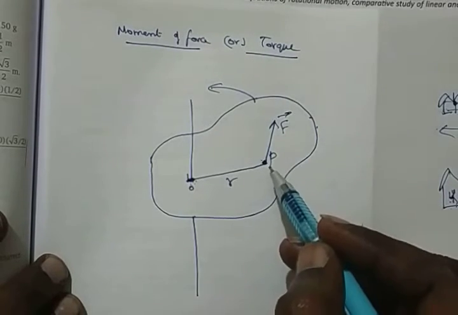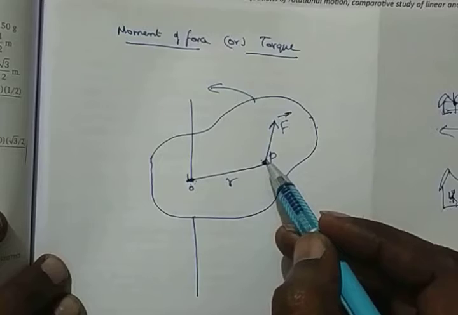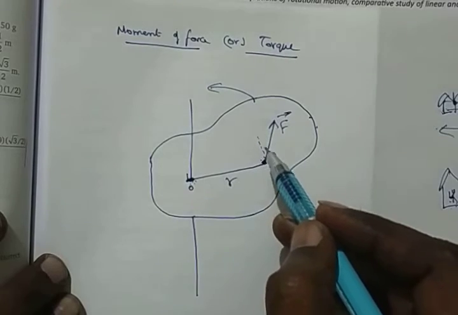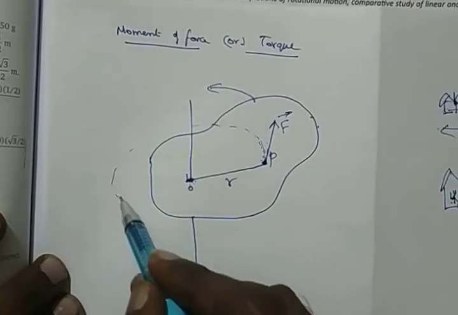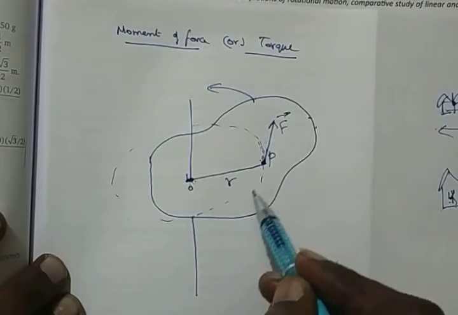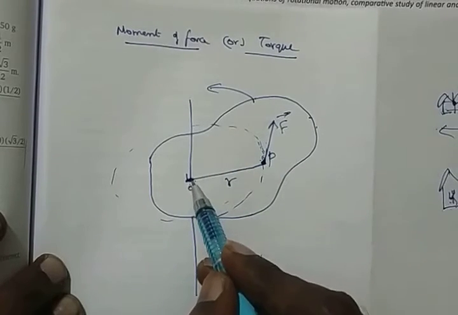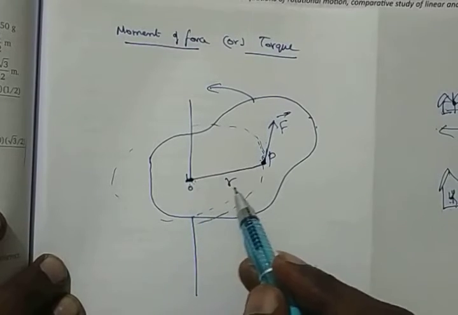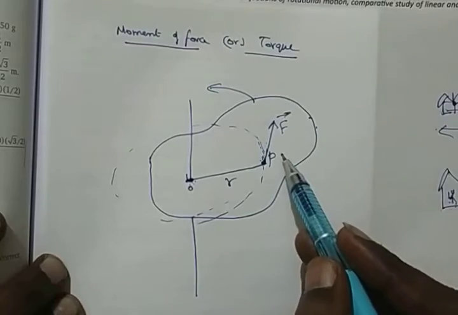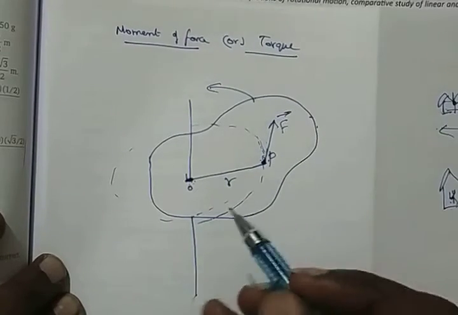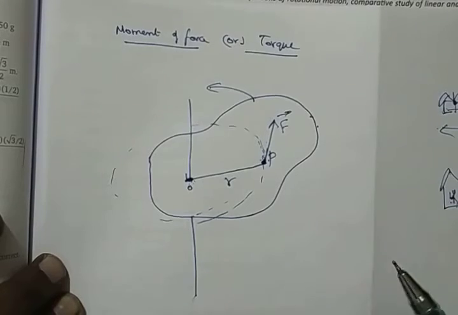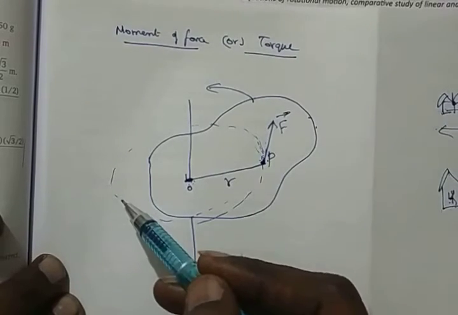When you give a force here, what will happen? This particle will start moving. When it starts moving, it cannot go straight. It will follow a circular path, because this entire thing is now fixed to a center of axis. It cannot go in the direction of force. Where will it go? It just goes around and comes back. There is no other option for this point. It has to just go in a circle.